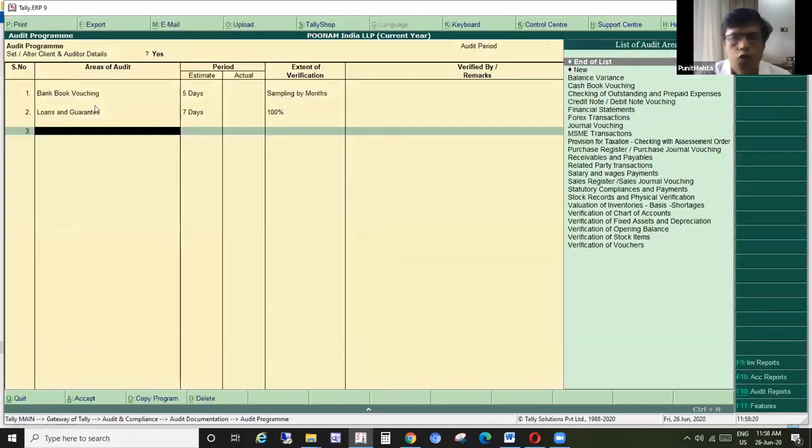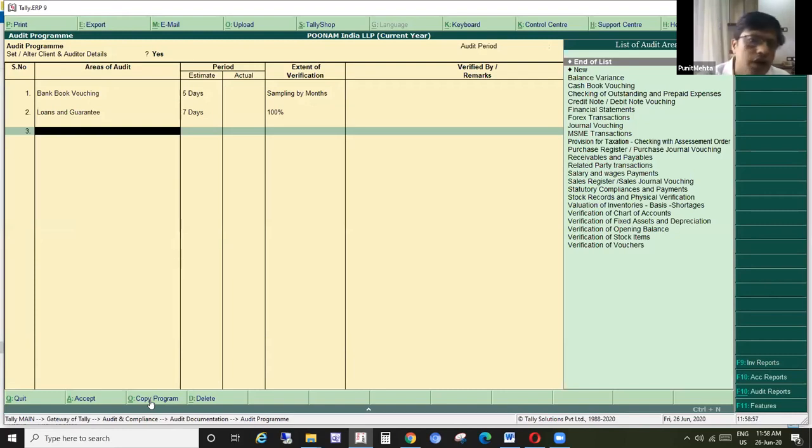The beauty of Tally is that in case you have created a plan for one company, you can copy the program in another company. If you go and see, there is a button called Control O at the bottom. Once you prepare the plan, maybe for 15 or 20 line items or 100 line items, you can copy the same plan from one company to another company or from one year to another year.